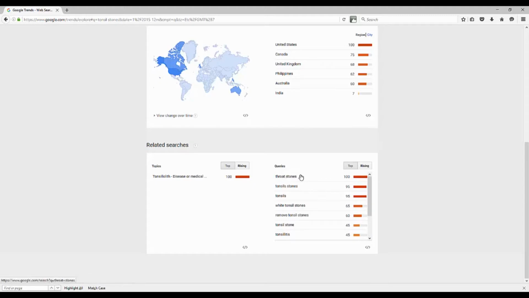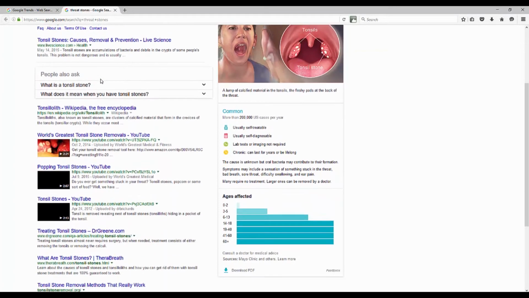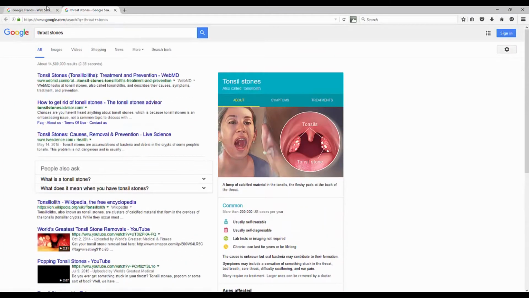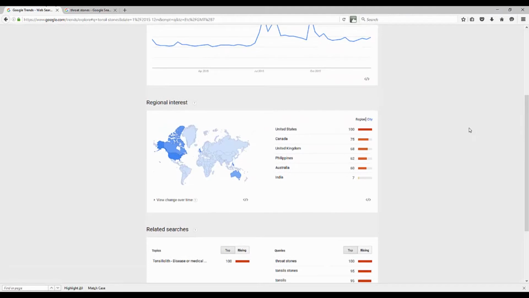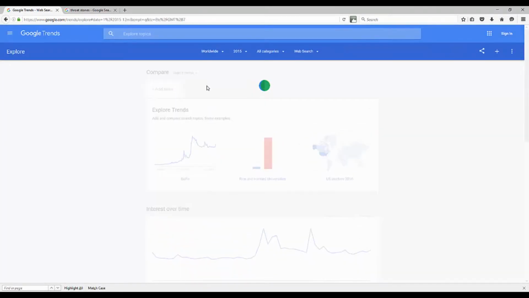Notice throat stones gave me some additional ideas. White throat tonsil stones, remove tonsil stones. So I could click here and look at this and say, okay, so here we go, throat stones, and now it's going to give me some ideas of what they are and how to cure them. So that might be an additional keyword I could go after. You can see what countries are impacted by this issue as well.